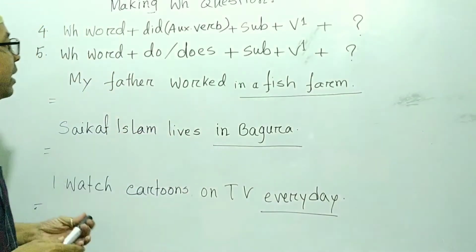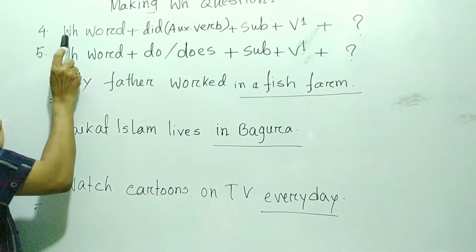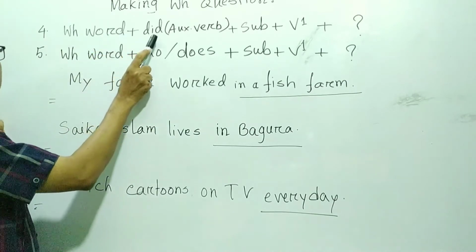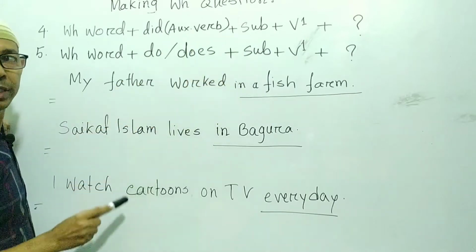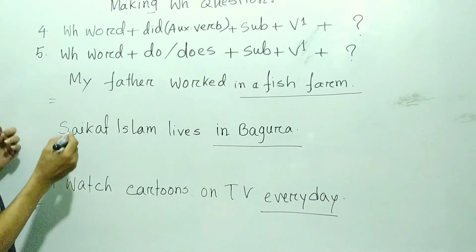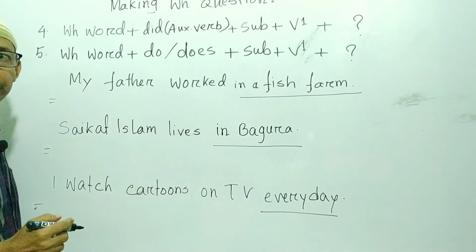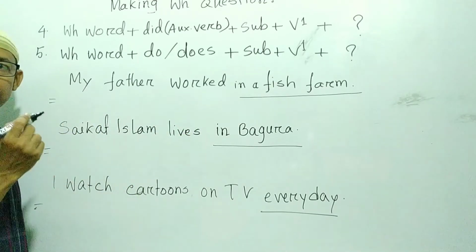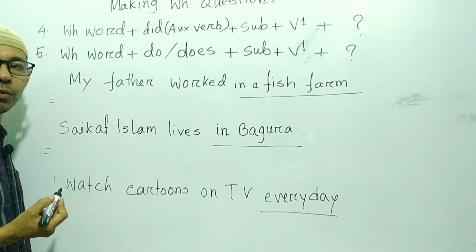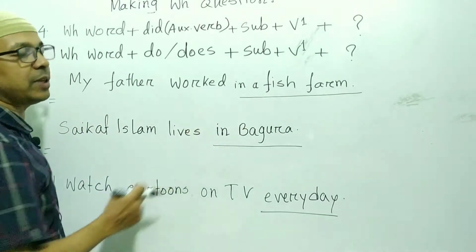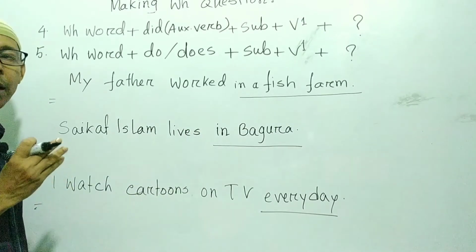So now let's see the first rule. WH word, did as an auxiliary verb, then subject, then V1, then question mark. So look at the first sentence. My father worked in a fish farm. So look at the underlined word at first, in a fish farm. Okay. So here you can see it indicates a place.